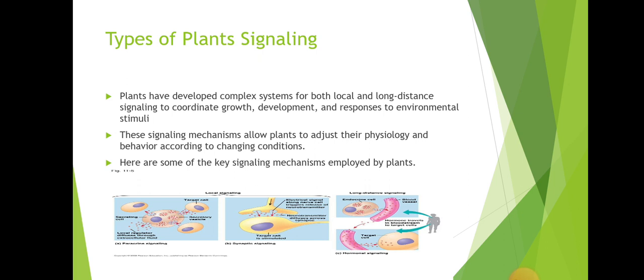Types of plant signaling. Plants have developed complex systems for both local and long-distance signaling to coordinate growth, development, and responses to environmental stimuli. These signaling mechanisms allow plants to adjust their physiology and behavior according to changing conditions. Here are some of the key signaling mechanisms employed by plants.